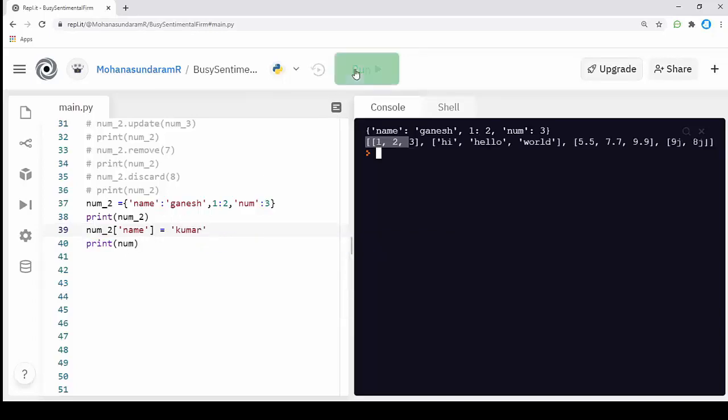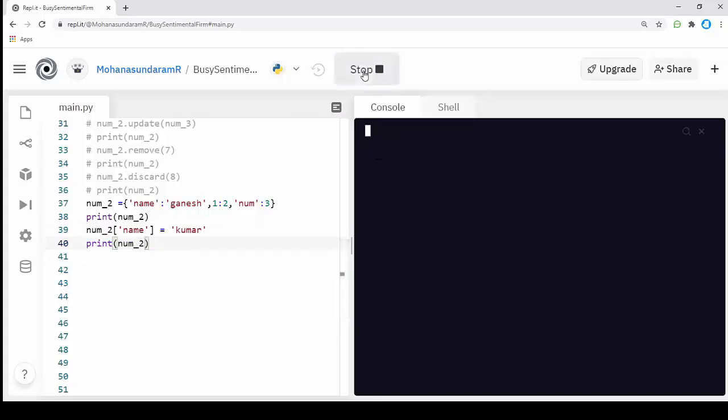If I print num2, this way I can change the value of the key also. I have changed the name from Ganesh to Kumar. This way I can change the value in my dictionary.